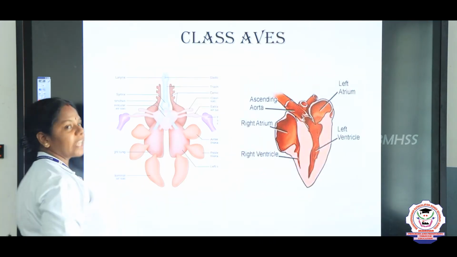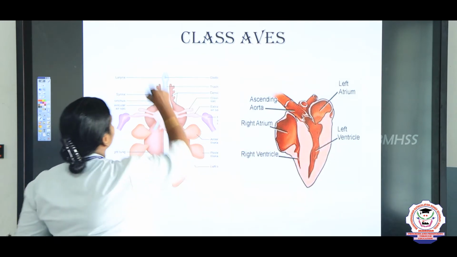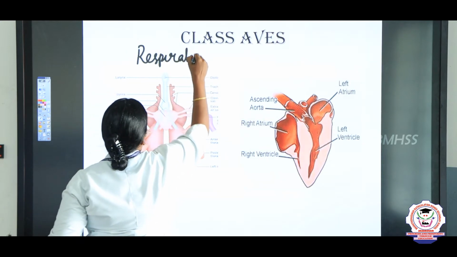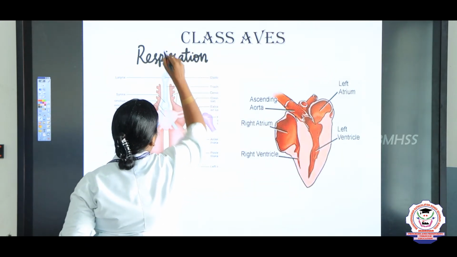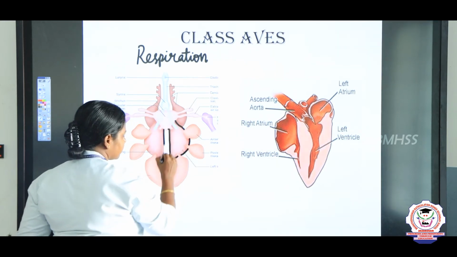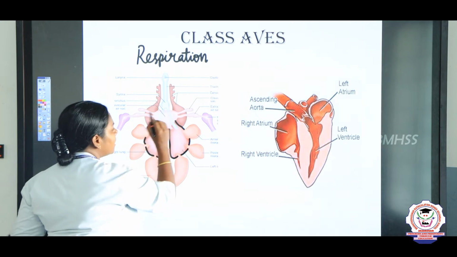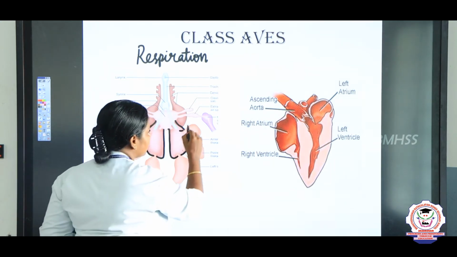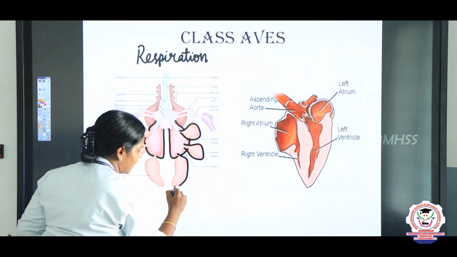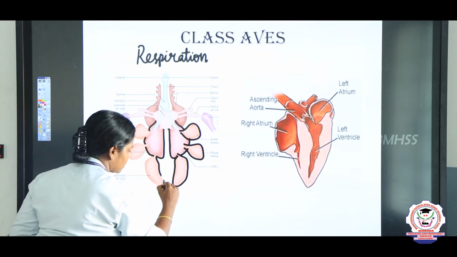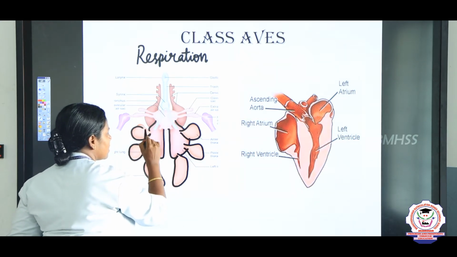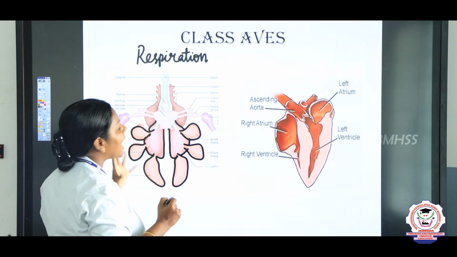Now respiration. Respiration is through the lungs. This is the lungs, children. It has a pair of lungs, but numerous air sacs are present. These are the air sacs, the small outgrowths from the lungs. So the lungs possess more air sacs.